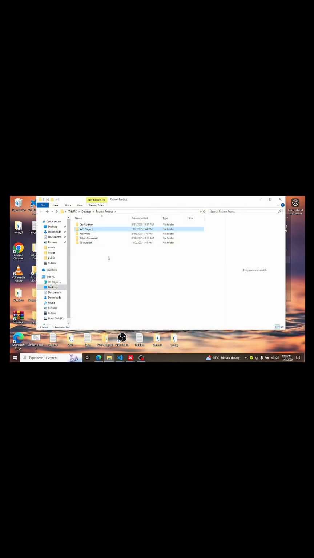All of these together are called a file system. Inside there we have another folder. Anytime you see something like this, it is a folder. Anytime you see something plain like this, it is a file. So that is just it. A file can be in the form of a picture. If you have one picture, it is a file. But when you have many pictures in one place and you name it, that is a folder.